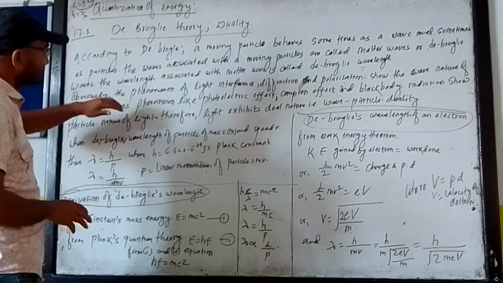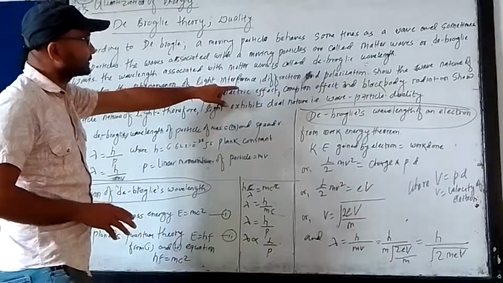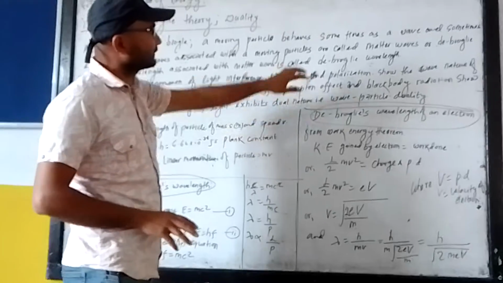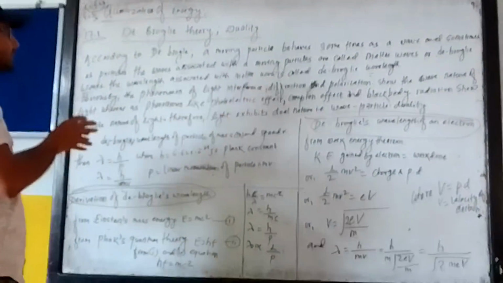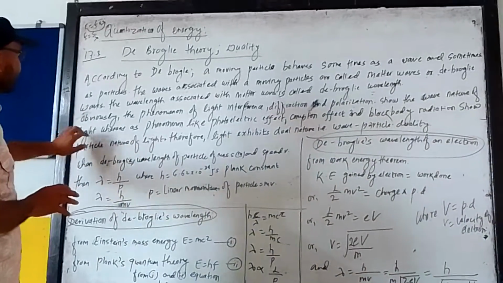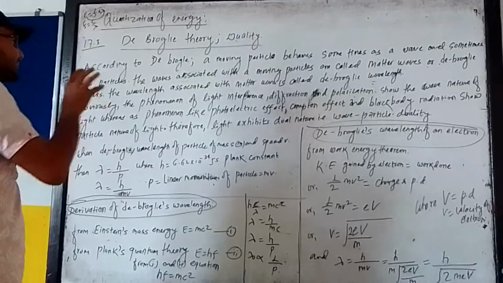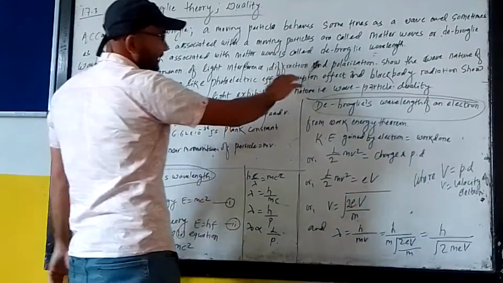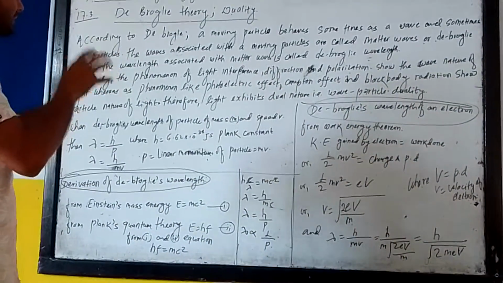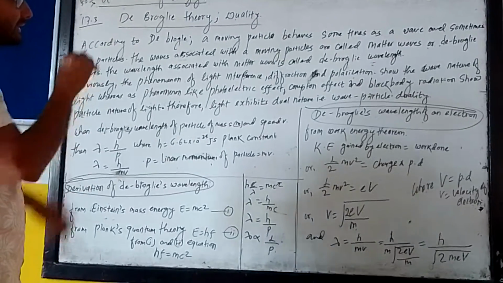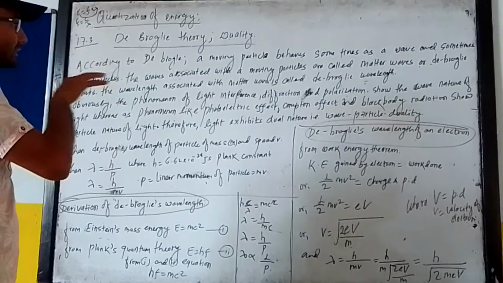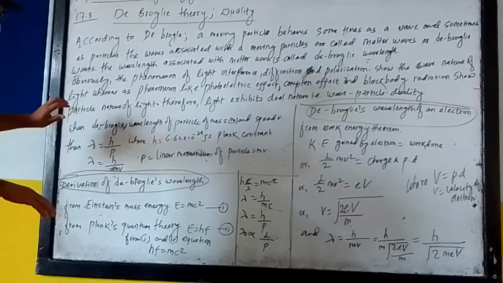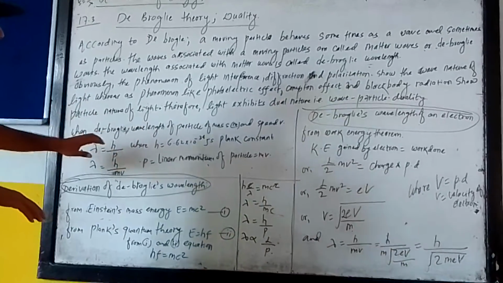We can understand this from the phenomena of light: interference, diffraction and polarization of light. All these phenomena show the wave nature of light. Whereas phenomena like the photoelectric effect, Compton effect and black body radiation show the particle nature of light, and they tell us that light has a particle nature.